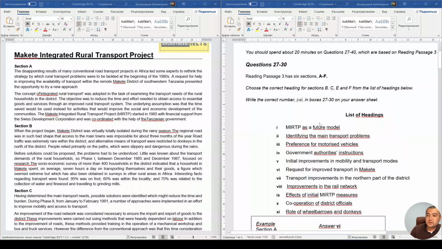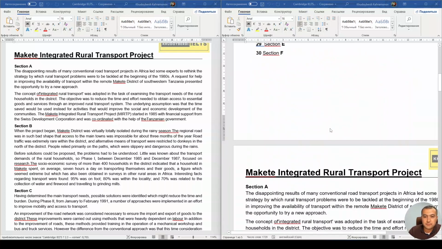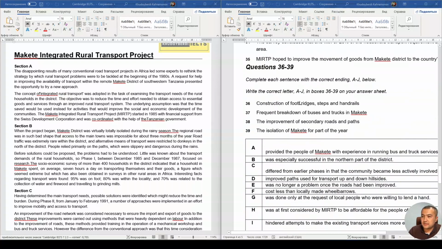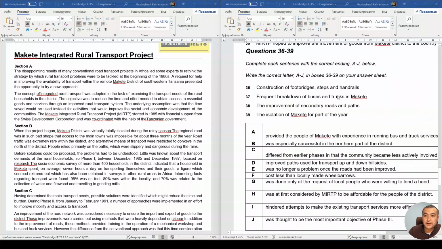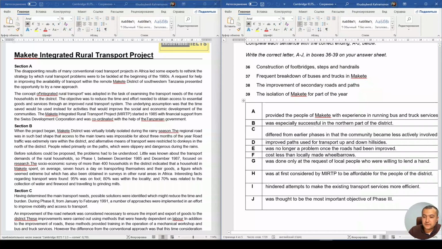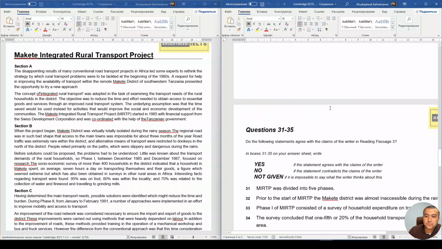The first question type is a list of headings, which means matching headings. The next one is yes, no, not given, and the next one is finding correct endings, which means we've been given the beginning of a sentence and we need to figure out which ending or endings would suit it. And the last one is multiple choice questions, especially figuring out the main idea of the text, right?